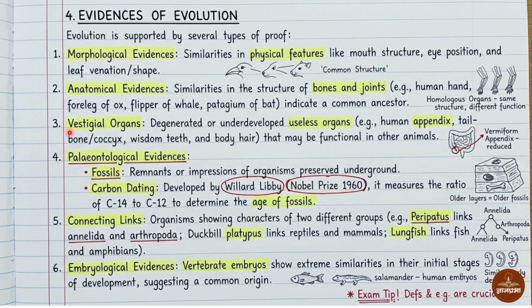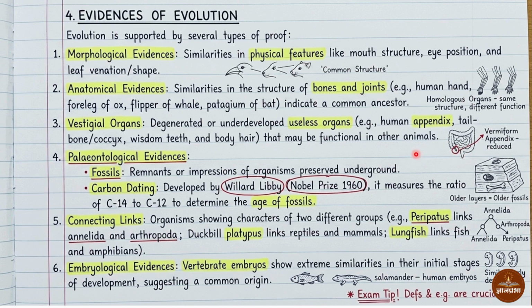Third is vestigial organs. These organs are degenerated or underdeveloped, means useless organs in an organism get degenerated or underdeveloped. For example, human appendix, which is present at the joint of large intestine and small intestine.